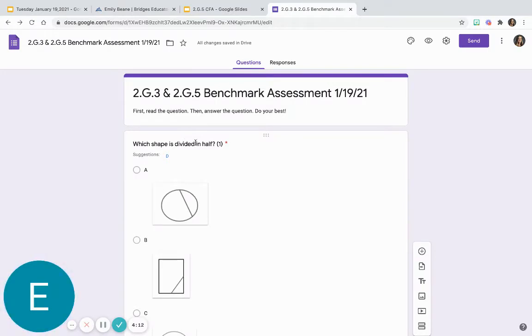All right, so it says first read the question, then answer the question. Do your best. Like I said before, when it's a benchmark, we've not done this before, so it might seem really hard, and that's okay. It's not supposed to be easy because we've not talked about it before. So if you don't know, just do your best, and even if you do know, still do your best.